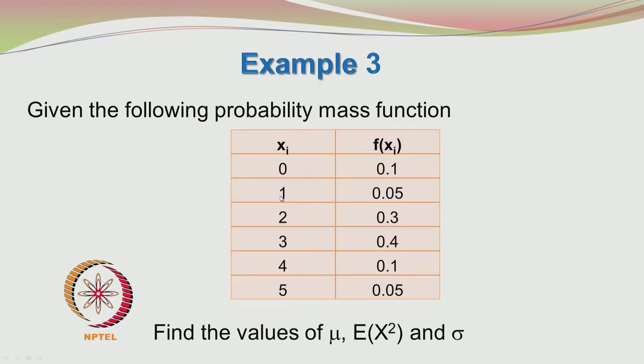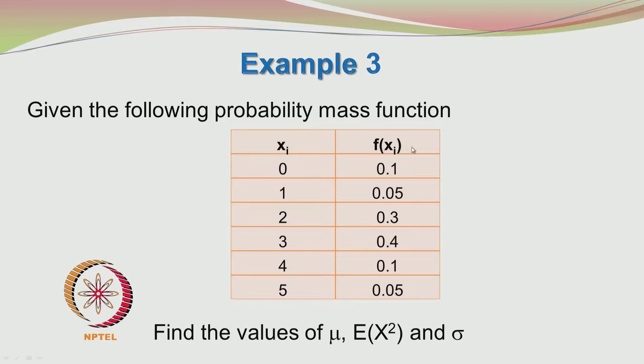These are discrete values, and please note that these are the only permitted values of the random variable. You cannot have a value like 0.5 or 1.5. And this is f of xi.